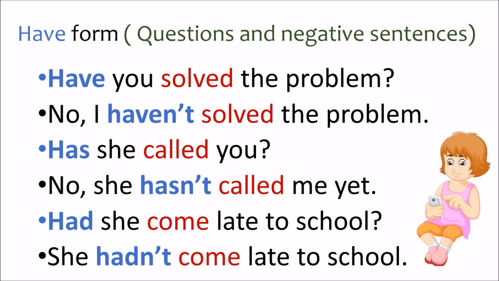Had she come late to school? You are asking your friend about another friend. Had she come late to school? She hadn't come late to school. In this sentence, come is the main verb, had is the helping verb. In the next sentence, come is the main verb, hadn't is the helping verb. Had plus not, hadn't. So this is a negative sentence. She hadn't come late to school.